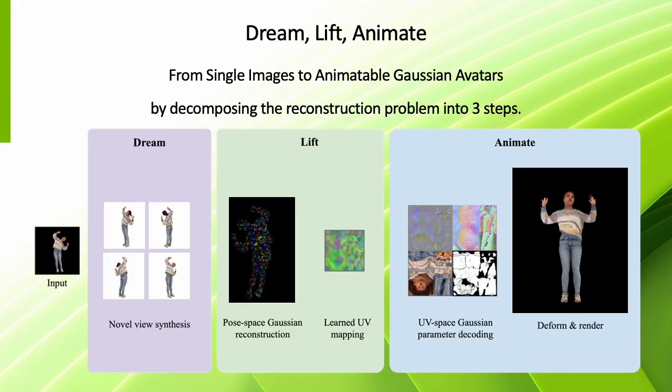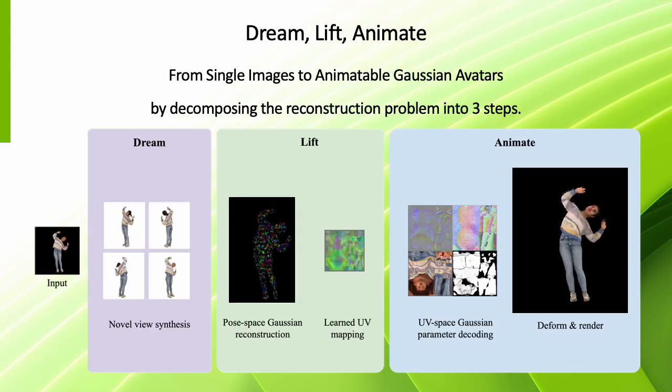In summary, we present Dream, Lift, Animate, from single images to animatable Gaussian avatars. Our core idea is to decompose the reconstruction into 3 steps. In Dream, we synthesize novel views. In Lift, we perform pose-based reconstruction and map those reconstructed Gaussians into a latent space. And in Animate, we take this latent space and turn it into pose and view-dependent Gaussians that can be rasterized.